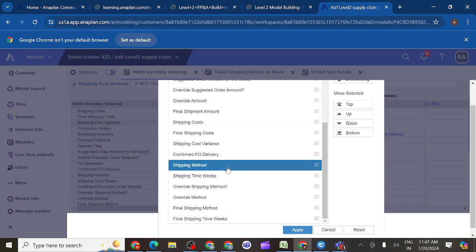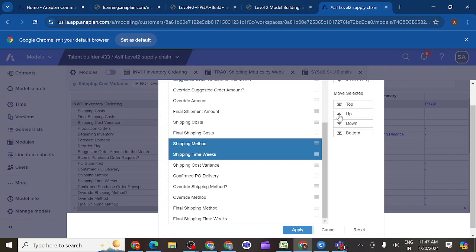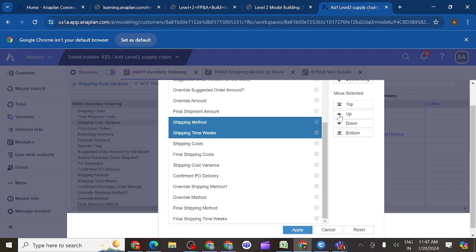Shipping time weeks, shipping method, both. We can bring it up. This should be under the final shipment amount. Correct. Then shipping cost. I think it will be on top.